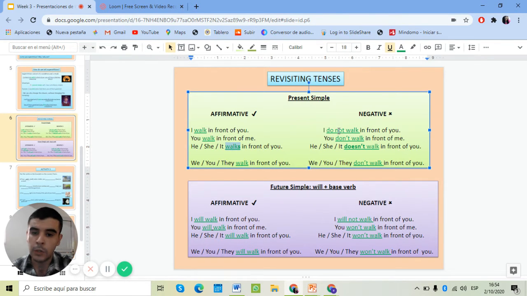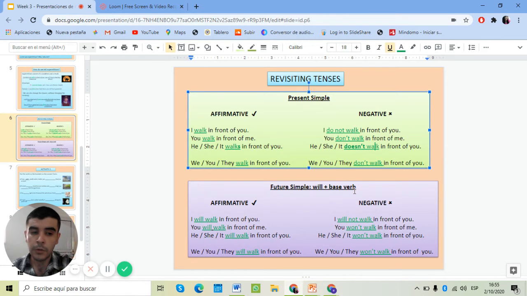In the negative, we use the auxiliary verb do or does and the word not, right? For example, I do not walk, you don't walk in front of me, he, she, or it doesn't. Here the auxiliary changes. He, she, or it doesn't walk in front of you, right? This is for the present simple.